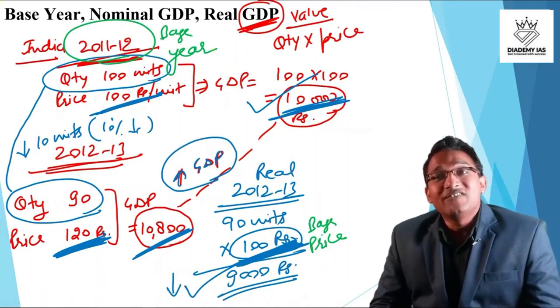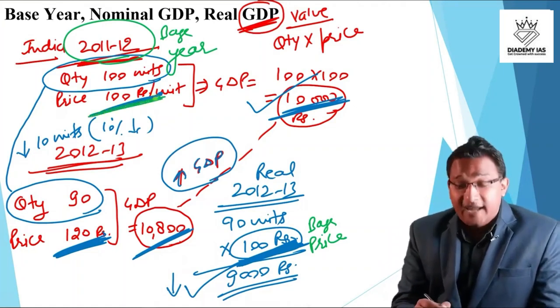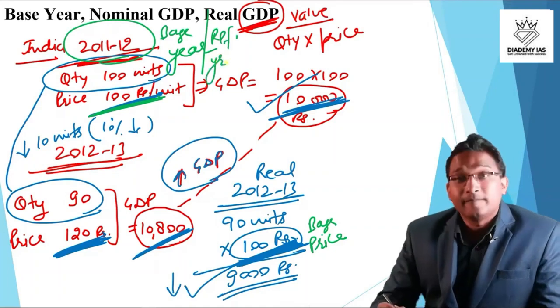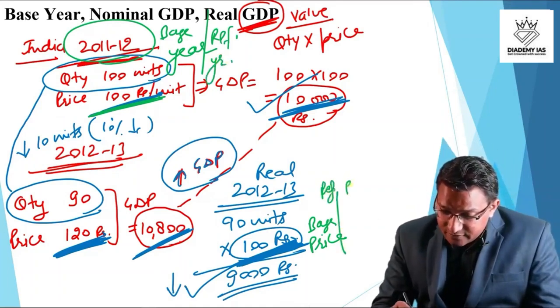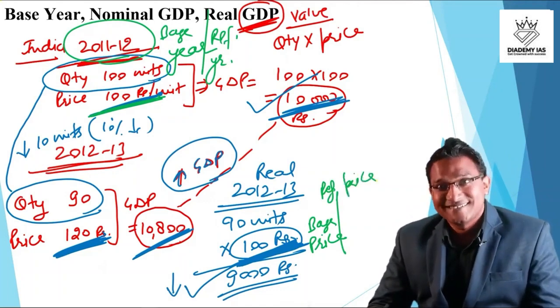right? So 100 rupees will be the base price because this is the price of the base year, and this will be the base year, or this is also called the reference year. This base price is also called the reference price.